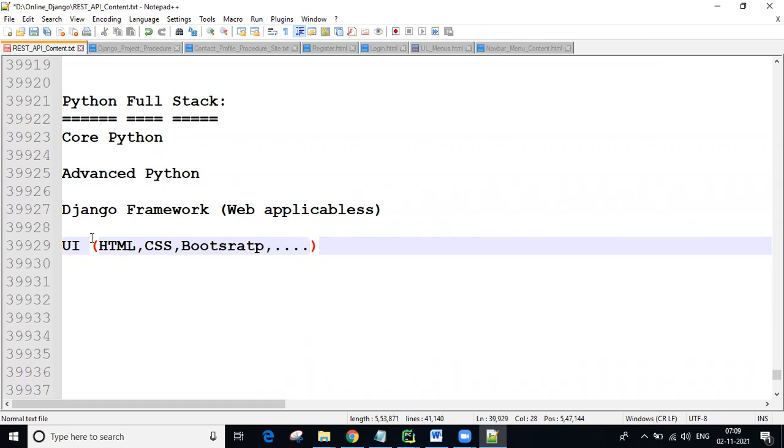For example, we want to take registration data. Using the Django framework, we will write the registration-related backend logic, but using the UI we write the presentation logic. To take the data from the user for registration, this UI technology is required. So username, first name, last name, email, password, date of birth, gender, all the fields you are entering. And after submitting, on the backend side Django receives the data and finally sends it to the database.